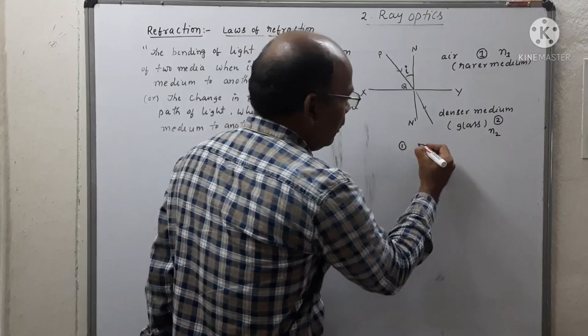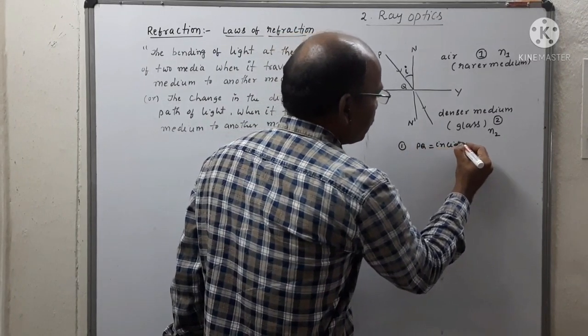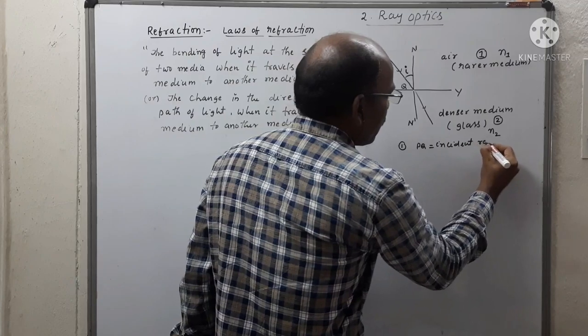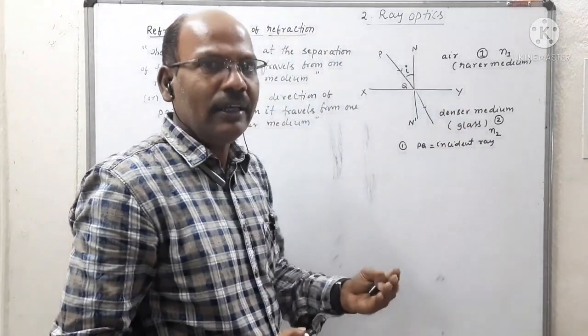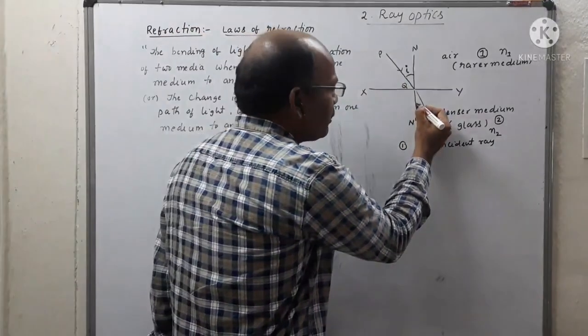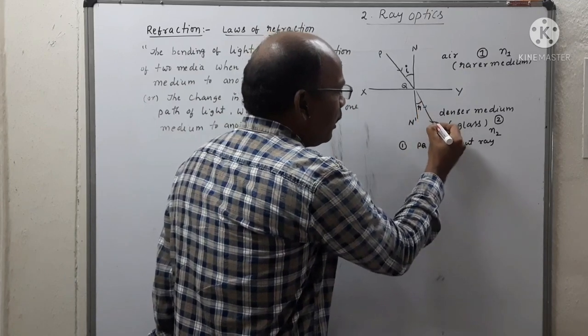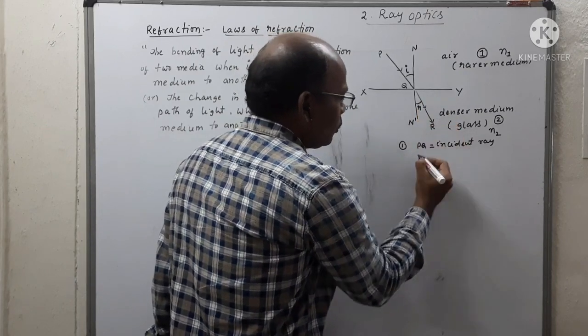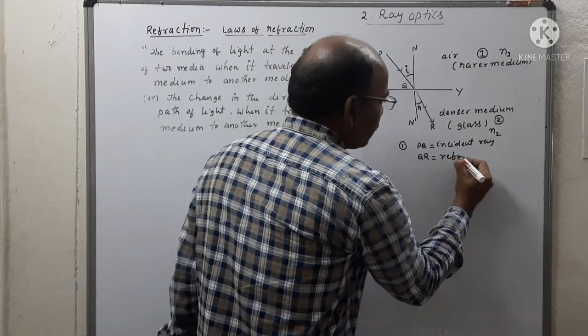Then PQ is the incident ray, and it bends and passes into the denser medium, making an angle R, represented as QR. So QR is called the refracted ray.